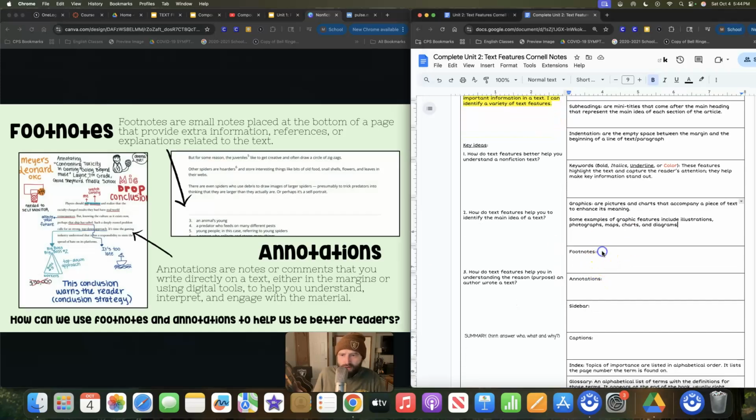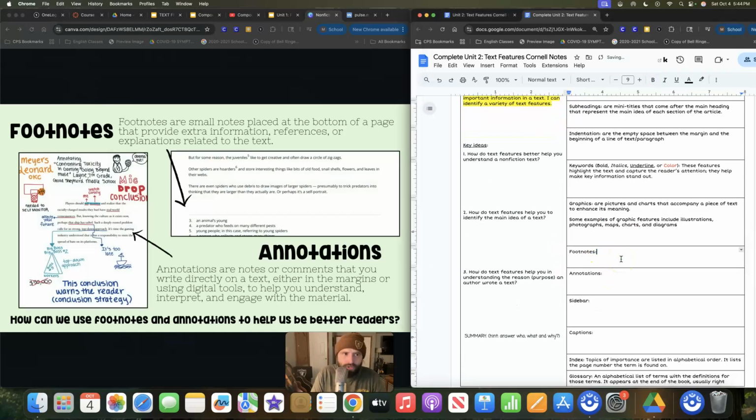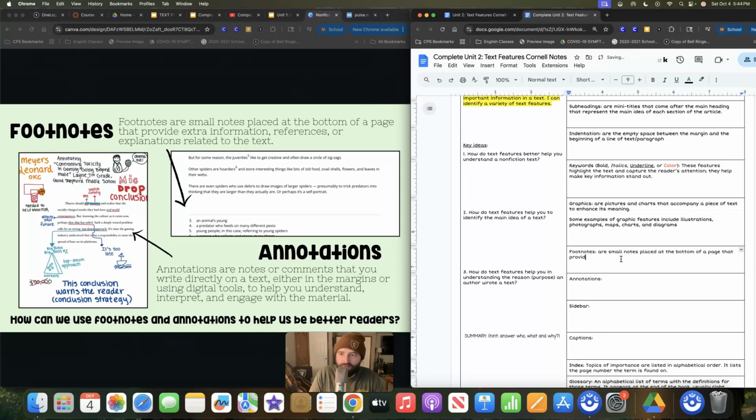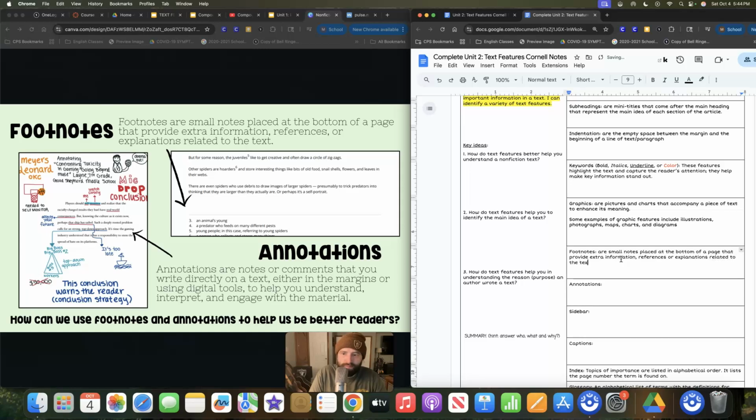Footnotes are things that come at the end of a page, right? So they are small notes placed at the bottom. In English class, we usually see them as definitions and stuff like that come at the end, but they provide extra information, references, or explanations related to the text.